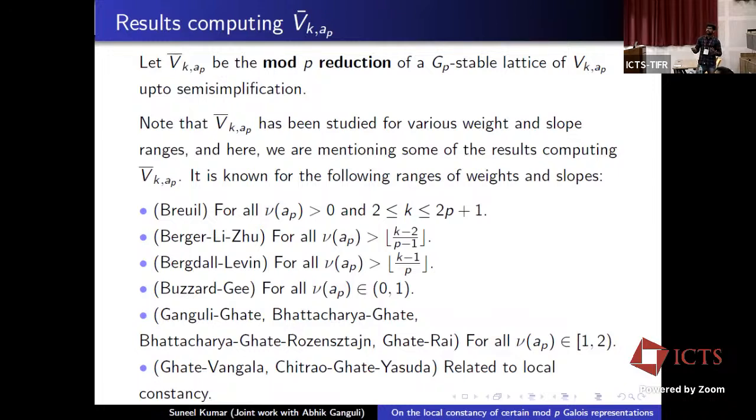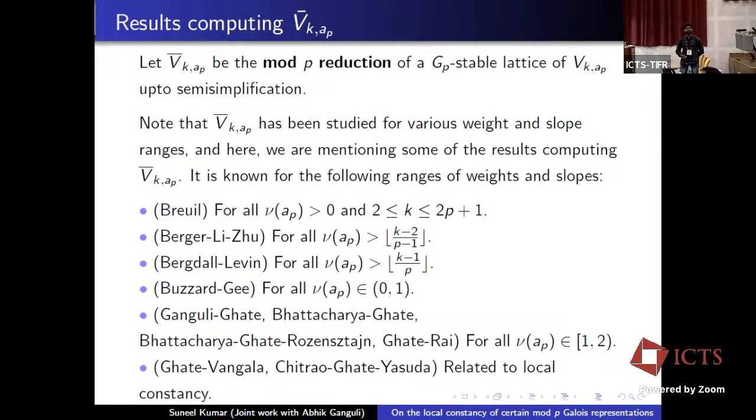There are two types of results: for all slopes, but with a bound on the weights, and results giving the slope, but there the computation becomes hard. So people are working region by region, like slope between 0 and 1, and these papers give the reduction in those cases.